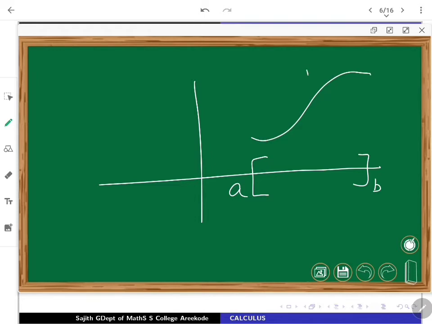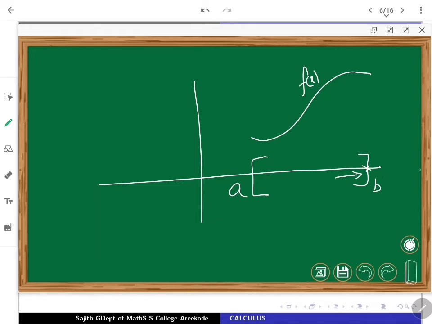If you want to discuss the continuity at B, how will you say that? Going nearer to B, you have only one option: you can go from the left only. The right endpoint is B. The domain is the closed bounded interval A to B. So whenever you are approaching towards B, only one way you can approach.